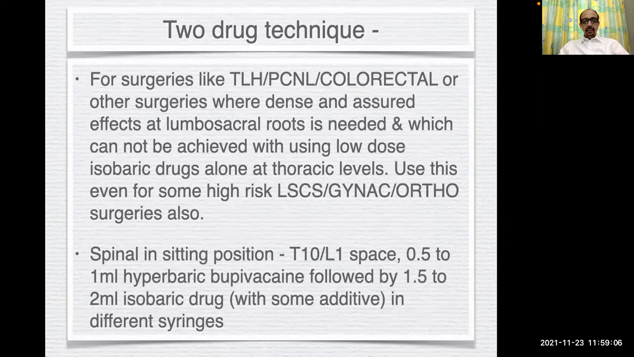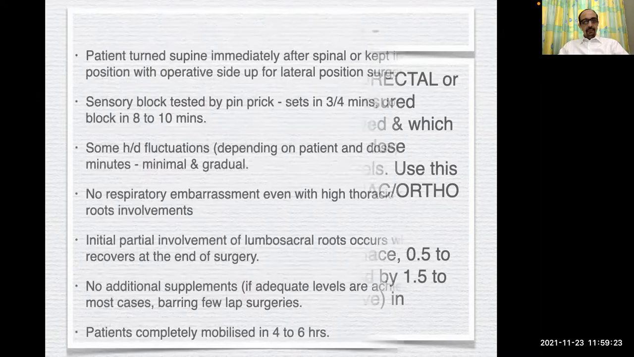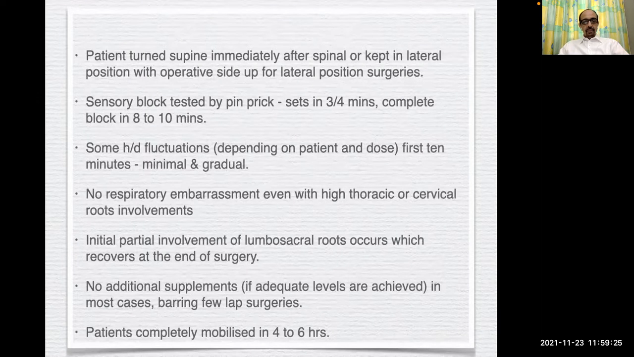This is the two-drug technique. You can combine isobaric and hyperbaric drugs for procedures like TLH, PCNL, colorectal surgery. Spinal needs to be given in sitting position with 0.5 to 1 ml of hyperbaric drug initially, and then 1.5 to 2 ml of isobaric drug in different syringes. The patient usually turns supine immediately after spinal or can be kept in the lateral position with operative side up for lateral position surgeries. Sensory block tested by pinprick usually sets in 3 to 4 minutes and complete block in 8 to 10 minutes.